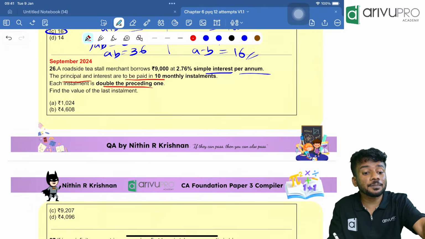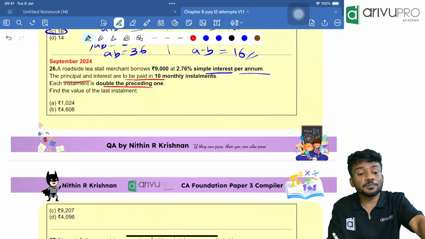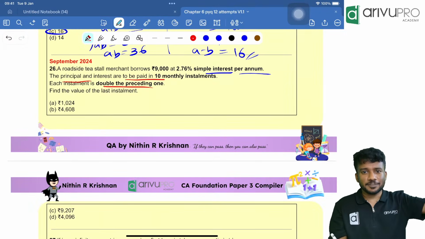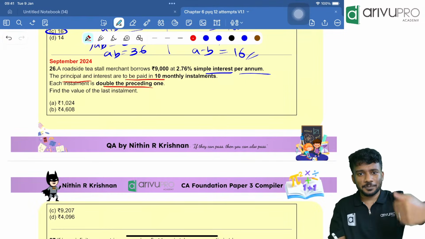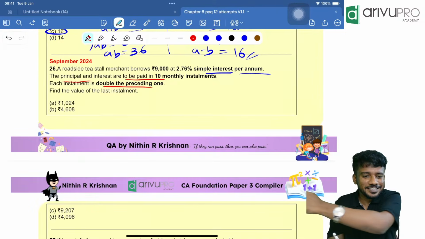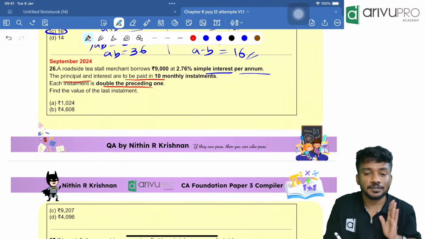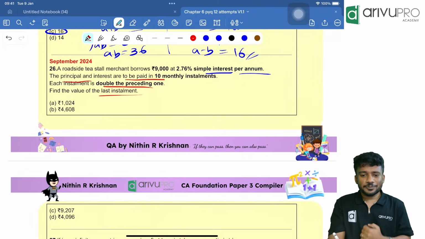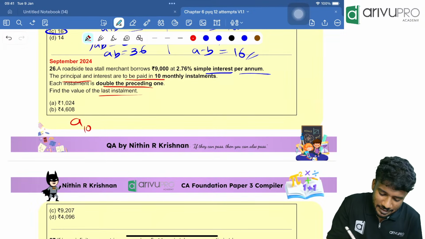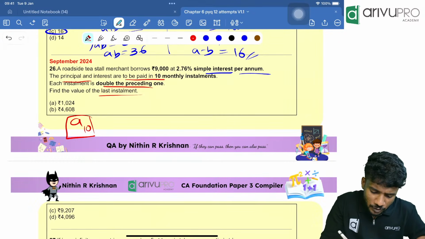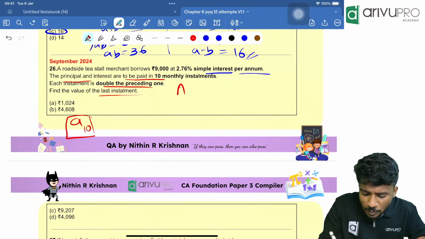Double the preceding one means each installment is in GP. If the first installment is A, the second installment should be 2A, the third should be 2 into 2A, that is 4A, then 8A, and so on till the 10th, A10. Now, find the value of the last installment. That means we need to find A10. That is the condition they are asking. Correct?